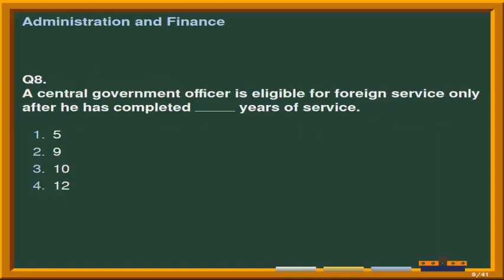Next question is, a central government officer is eligible for foreign service only after he has completed fill-up years of service. And the options are number 1, 5; second option is 9; third option is 10; and the last option is 12. The correct answer is option 2nd, that is 9 years.